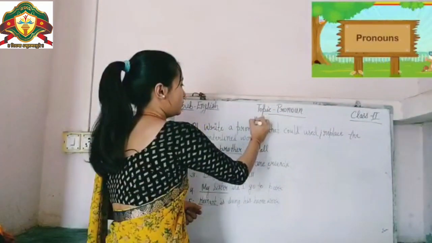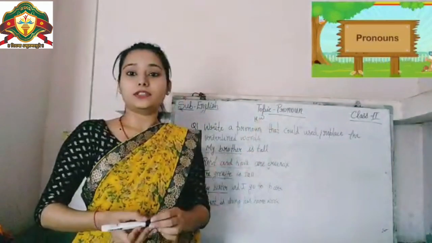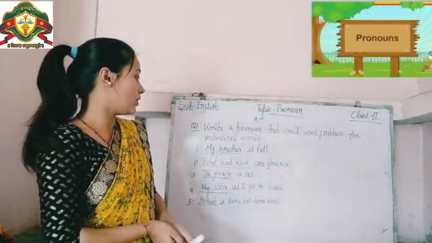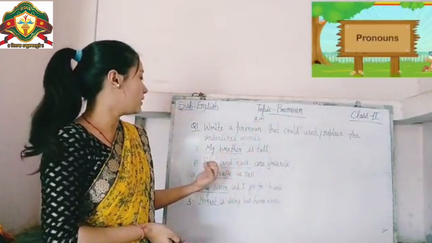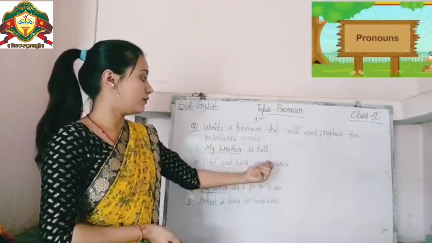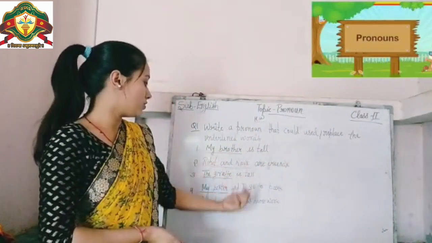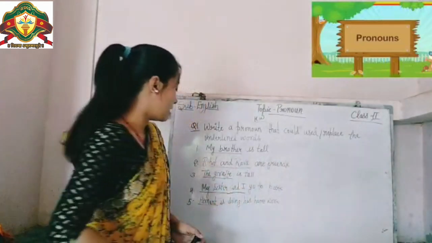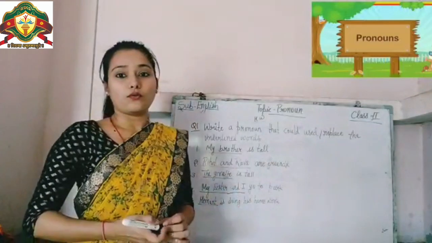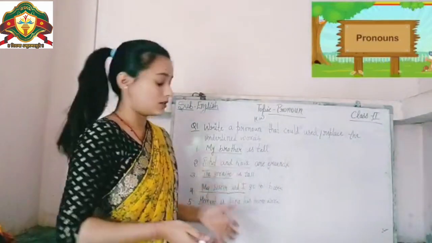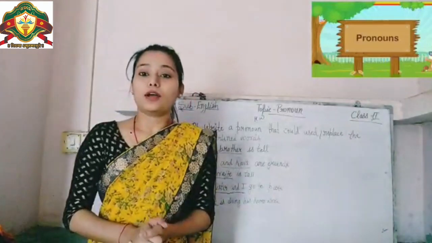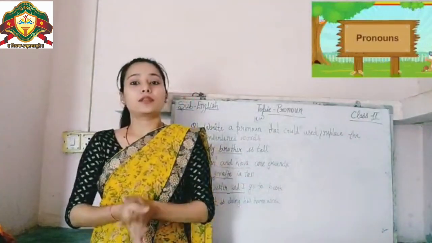Now my dear students, here is your homework. You have to replace the underlined words with pronouns. The sentences are: My brother is tall. Here, my brother is the underlined word. Rohit and Ravi are friends. The giraffe is tall. My sister and I go to park. Hemant is doing his homework. So it's your homework, you will do it. If you have any doubt, you can ask me.